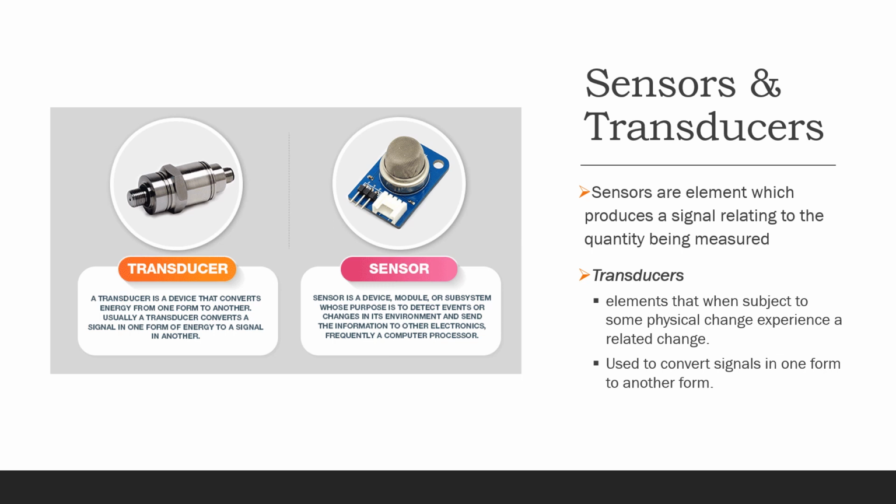A microphone is an example for a transducer. It converts the input sound energy into an electric signal, which is in a different energy form. So unlike the sensors, in transducers, the input signal and the output signal will be in different energy forms, and mostly one of them would be an electric signal. A motor is another example for a transducer, which converts an electrical energy into a motion.